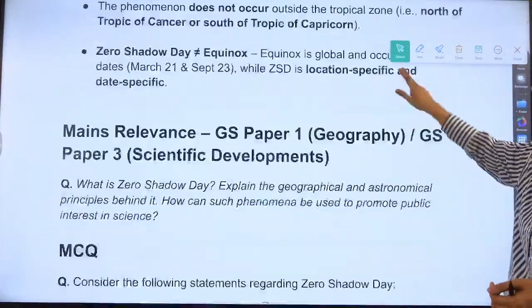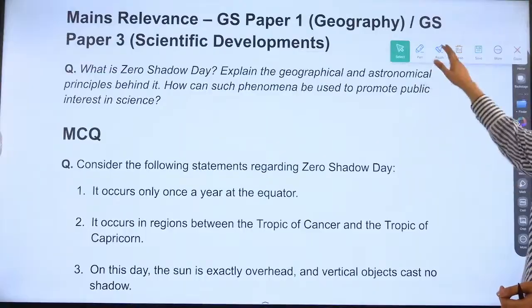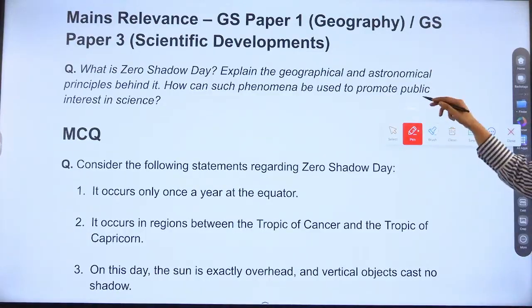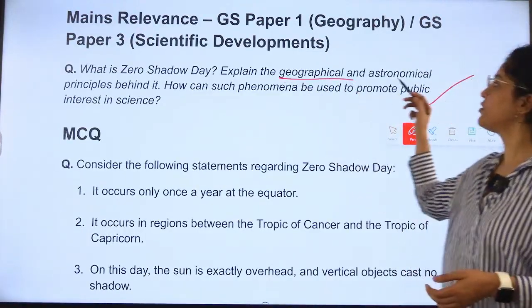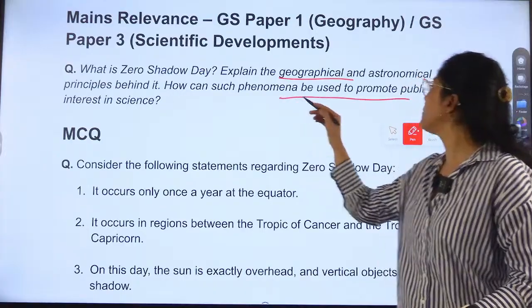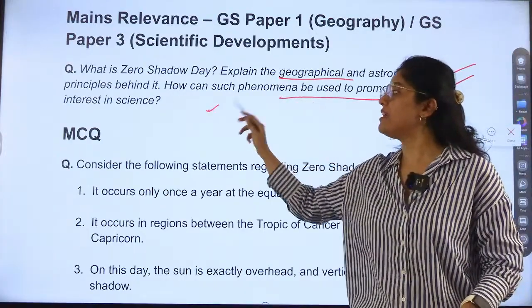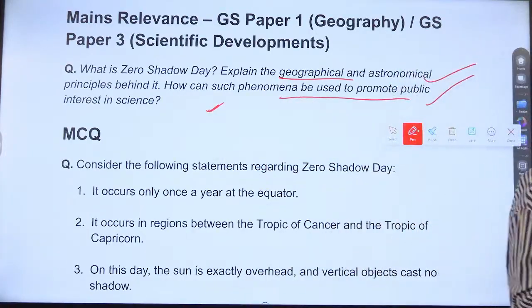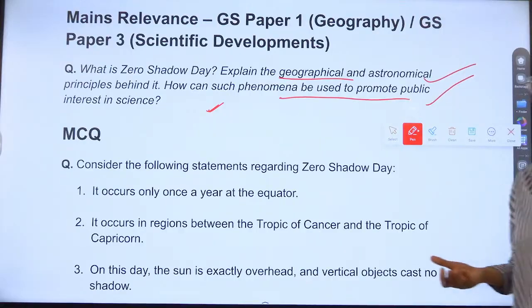Okay. Mains relevance. What kind of question can come from the mains perspective? What is zero shadow day, and explain the geographical and astronomical principles behind it. How these phenomena can be used to promote public interest in science. Curiosity, right? Why it is happening, how it is happening, right?